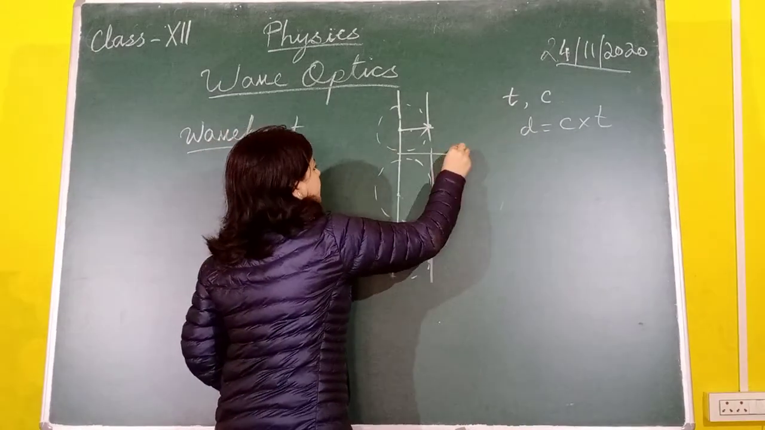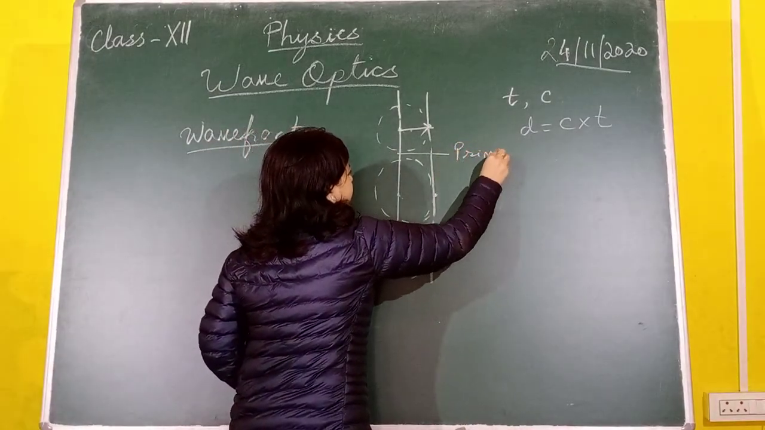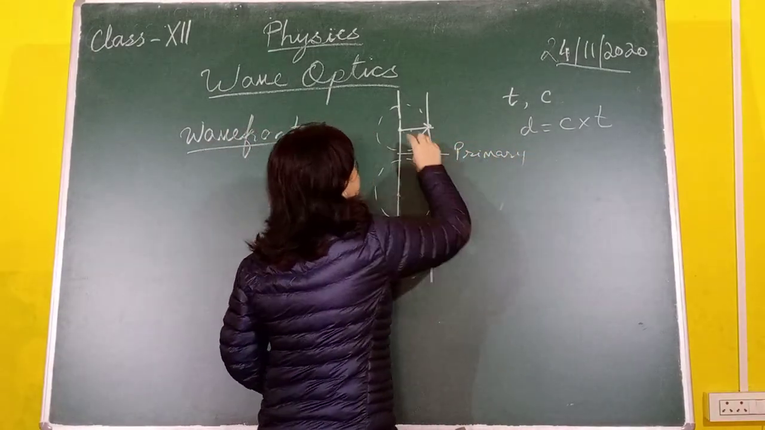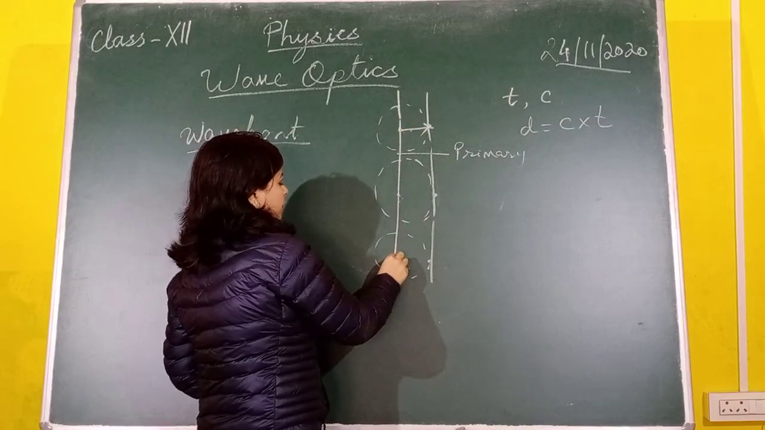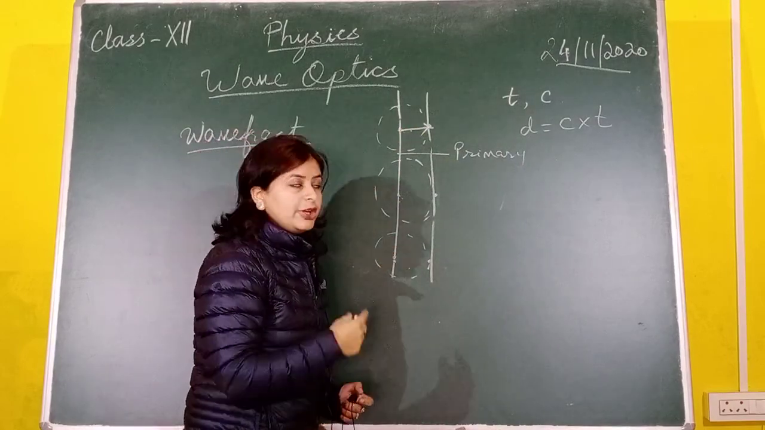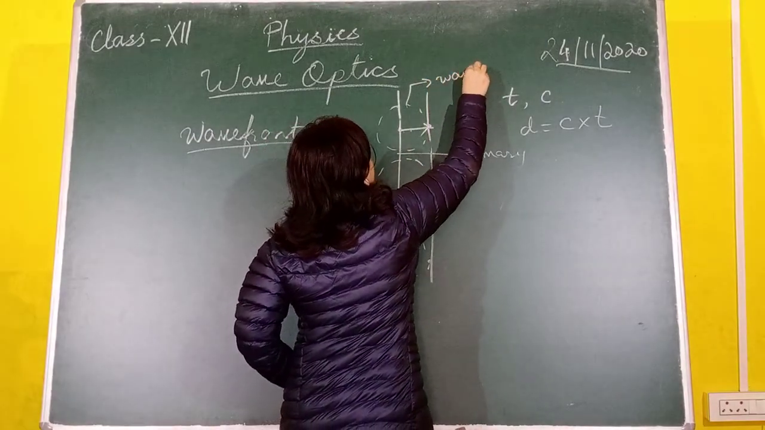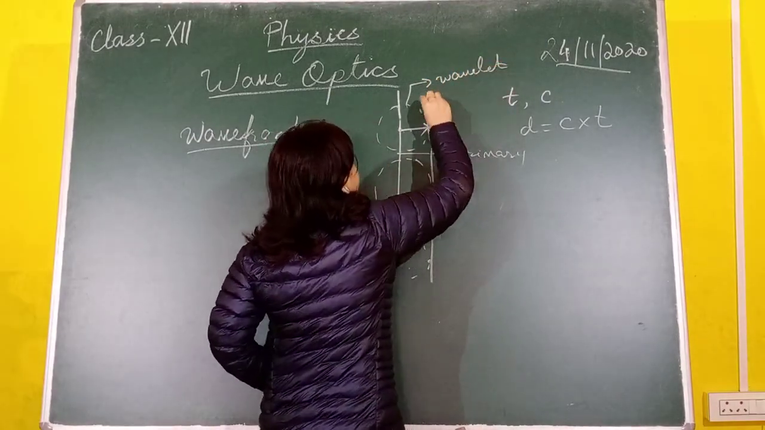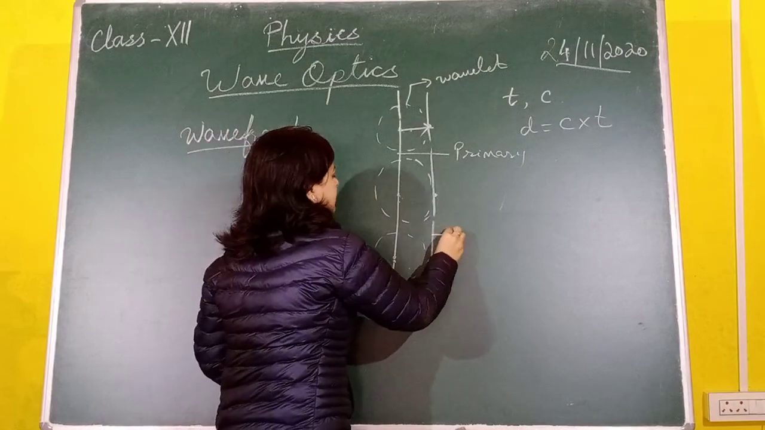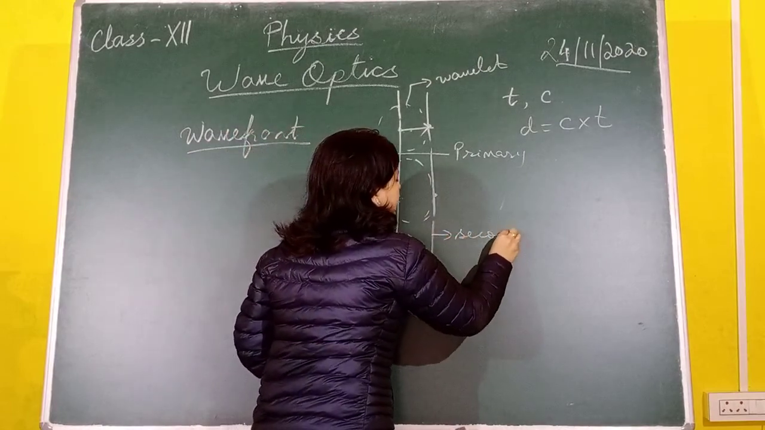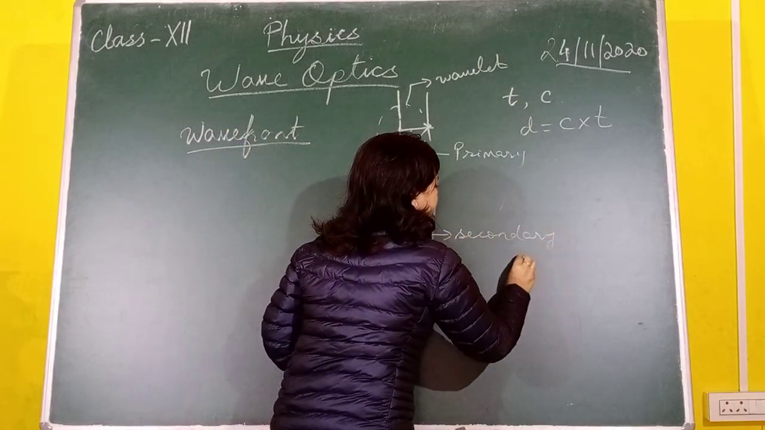So this is the primary wavefront, every point on which is a source of a new disturbance. This disturbance is called a secondary wavelet, tangent to which we get something called the secondary wavefront.